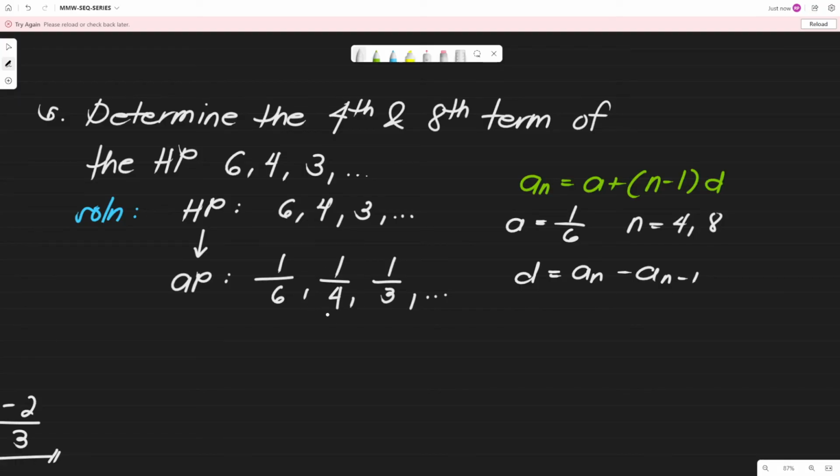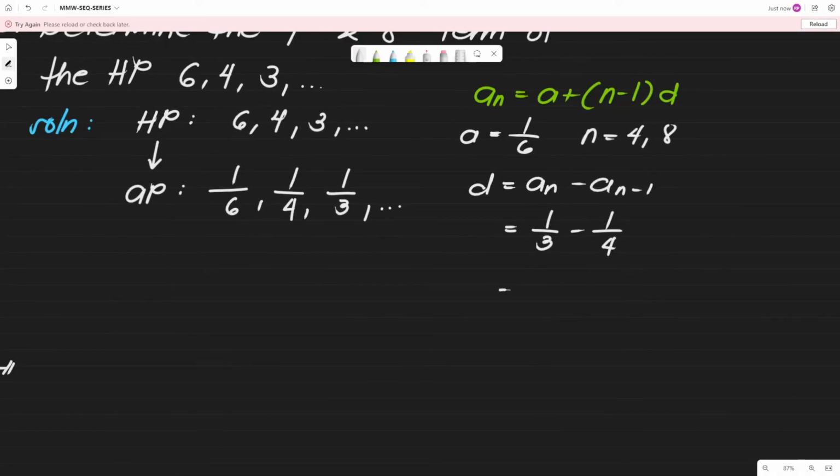So, pili ka lang, no? Dito sa ating arithmetic progression, either 1/4 or 1/3, no? So, let's say 1/3, no? 1/3 minus 1/4. So, we need to make this similar fraction. So, let's get the LCD. Ano ang LCD ni 1/3 and ni 1/4? That is obviously, that is 12, no? So, 12, 12. Ayan. Tapos, 12 divided by 3 times 1, so that is 4. 12 divided by 4 times 1, that is 3. So we have 4/12 minus 3/12, that is equivalent to 1 over 12. So 1 over 12 is the common difference of this arithmetic progression.